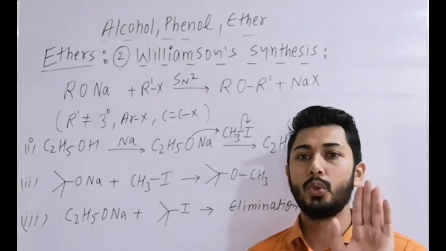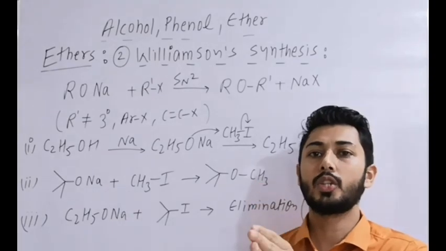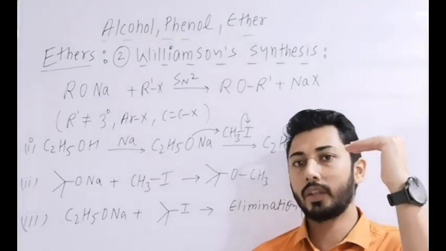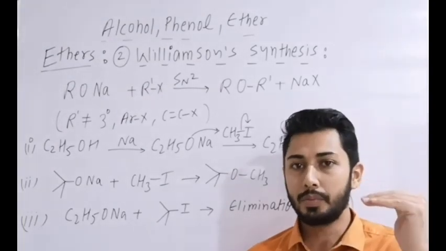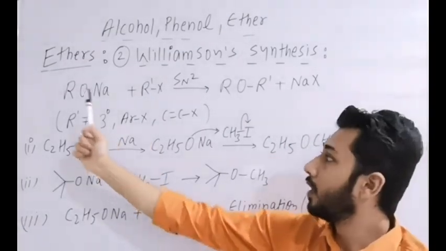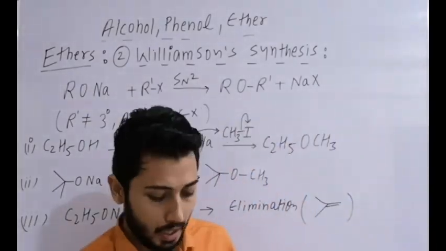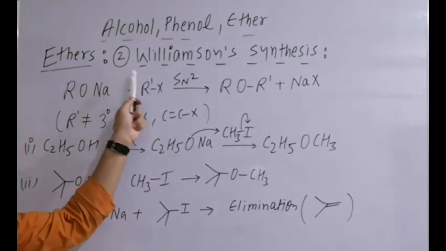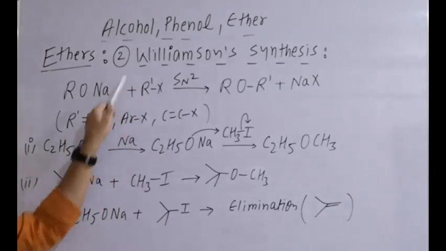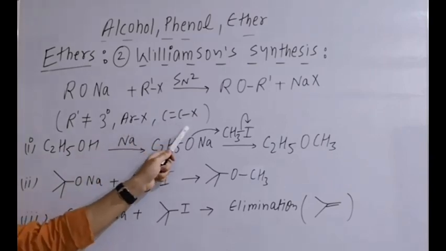This alkyl halide should be primary, because with secondary and tertiary, the elimination reaction competes, or rather the elimination product dominates. That means the alkene product will dominate as compared to the substitution product, which is ether. R-X preferentially primary. RO⁻ Na⁺ with R-X, which reaction? SN2 reaction. After O⁻ substitutes X⁻, we get ether plus NaX. Now here this R' should not be a tertiary alkyl halide. It should not be an aryl halide. It should not be a vinyl halide.